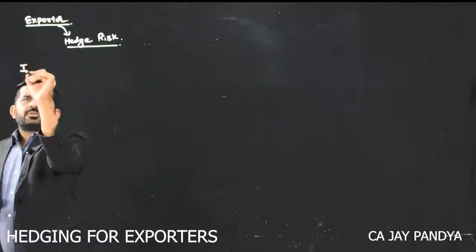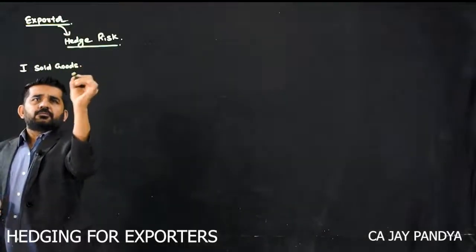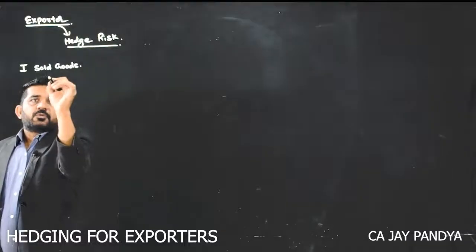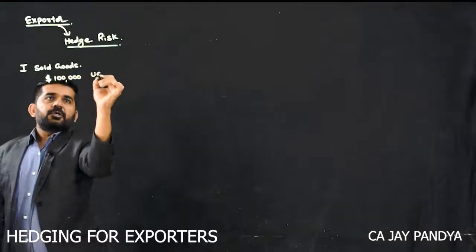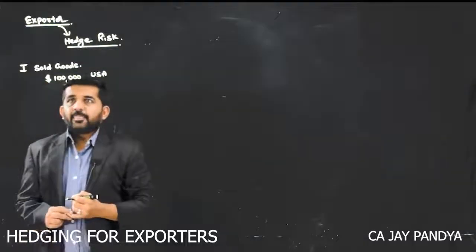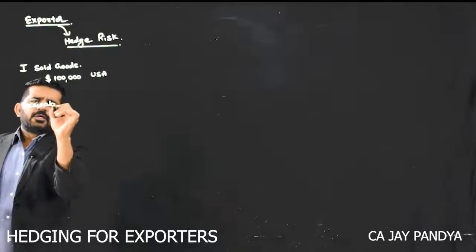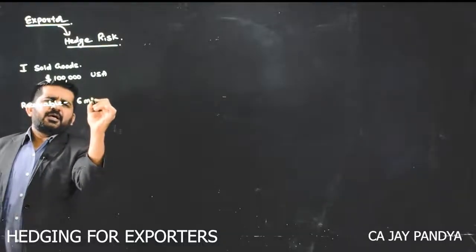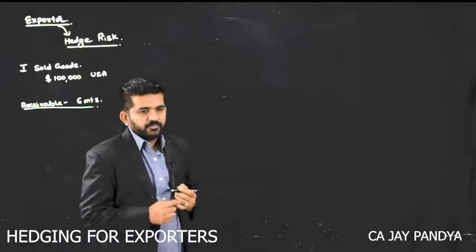I am an exporter who has sold goods worth $1 lakh in USA, and this money is receivable after 6 months.